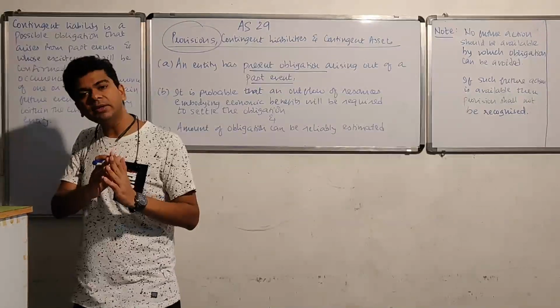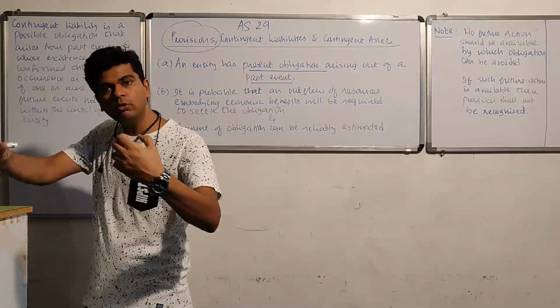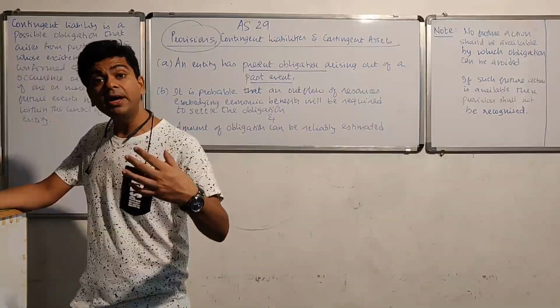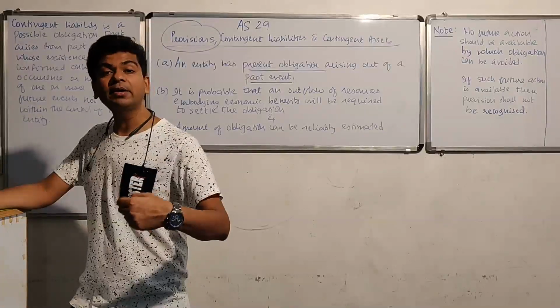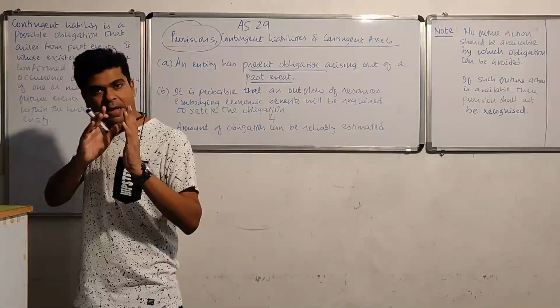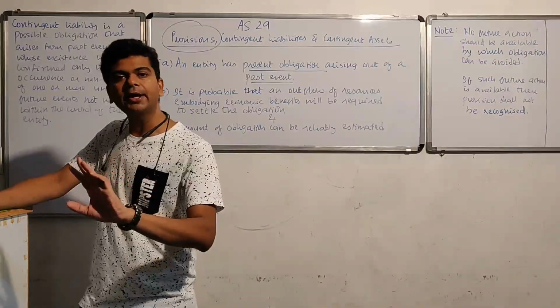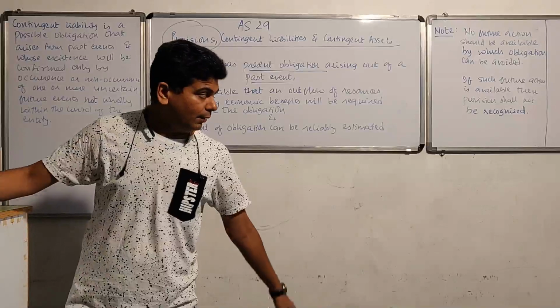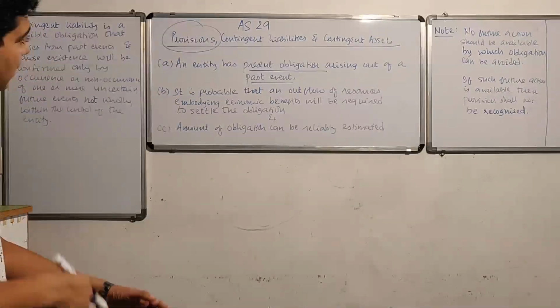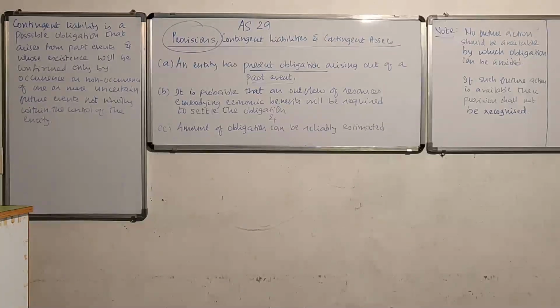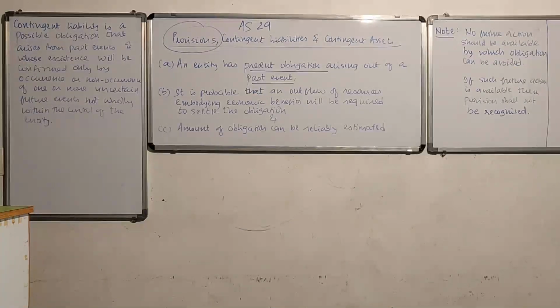It should not happen that something is going to happen in future and you want to provide it right now. What was that principle of conservatism? Make a provision for future expected losses. No. If you are expecting a loss in future because of some development in future, I cannot recognize a provision. A provision can be recognized only if some obligating event has occurred, and it must have occurred in the past. It is not something that I am expecting to occur in future. That's not possible. It has to be something which has happened in the past.